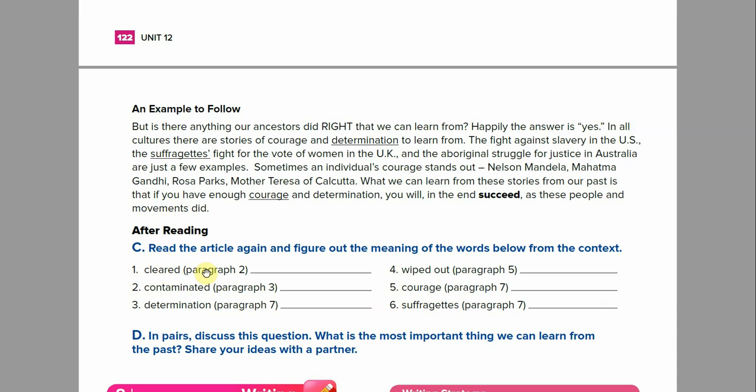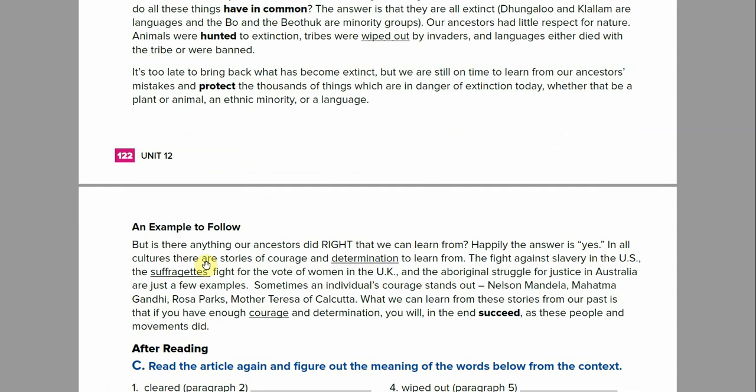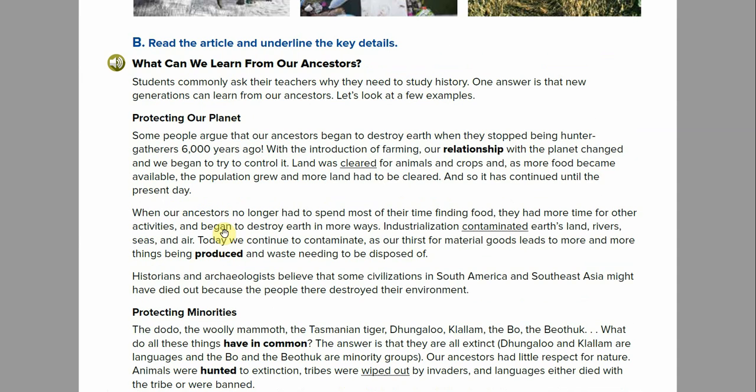Number one, cleared. That's in paragraph 2. Paragraph 2, cleared. Land was cleared for animals and crops. The population grew and more land had to be cleared. So, what do you think this means based on this information? So, write that down.